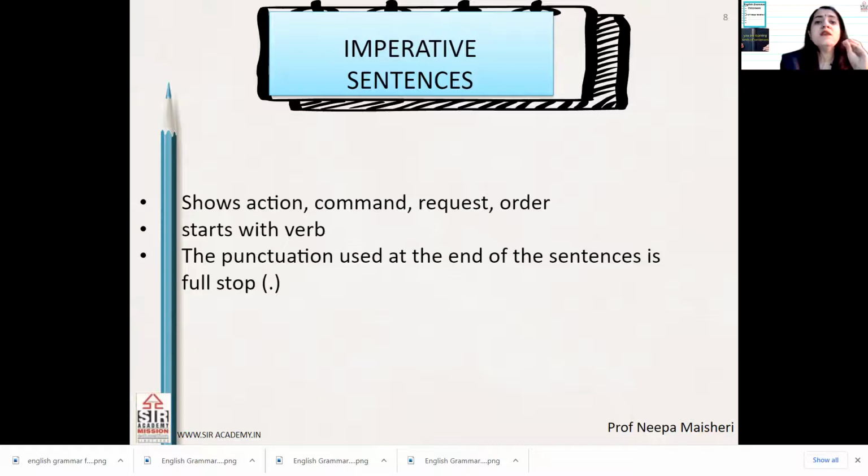And here in the sentence we won't find any subject, but what will be the subject? As discussed earlier, the subject you is understood. In the imperative sentence you will find the subject is you. कभी भी imperative sentence देगा तो वो किससे बात करता है? Second person से बात करता है, and second person is you. We all know that, है ना? I, you.